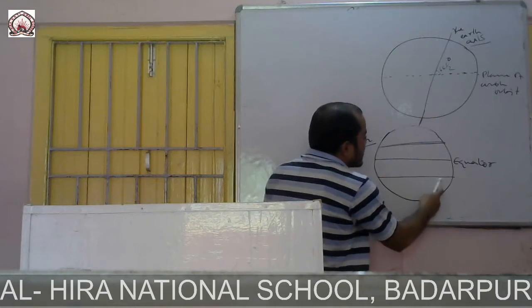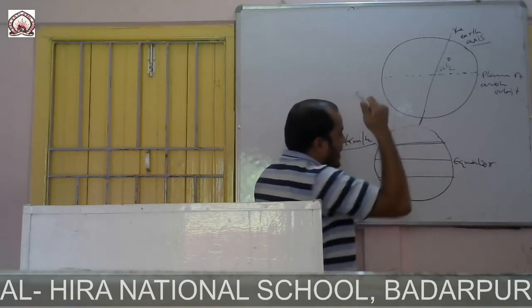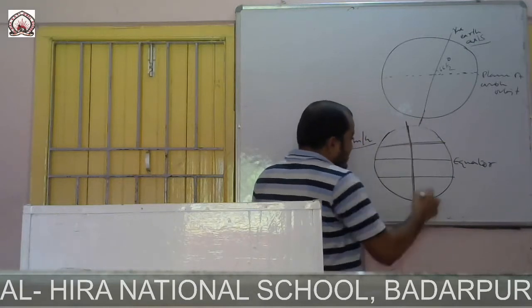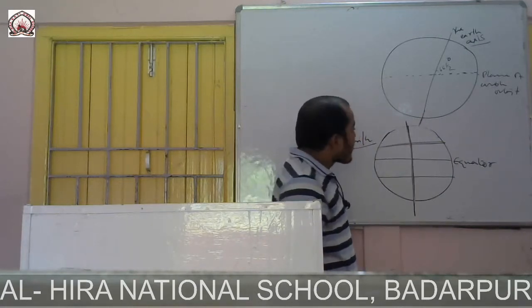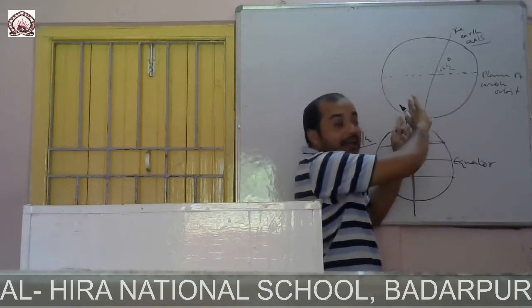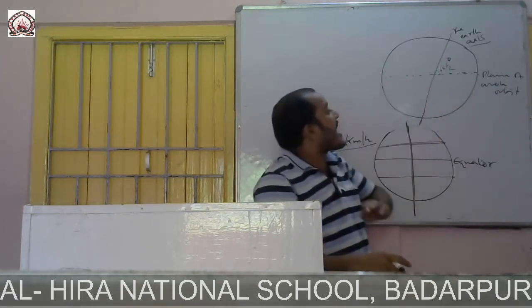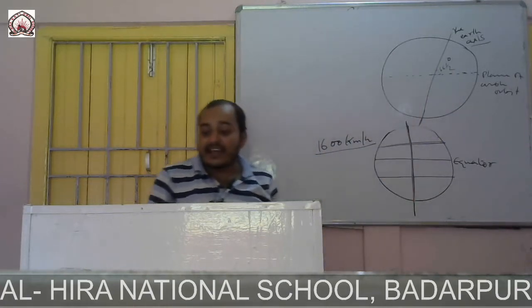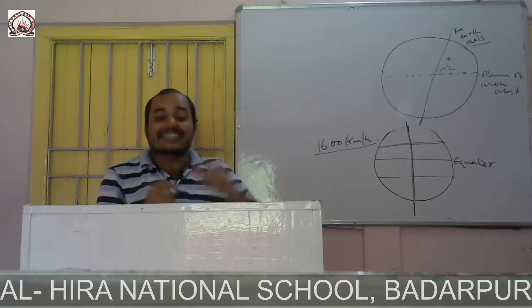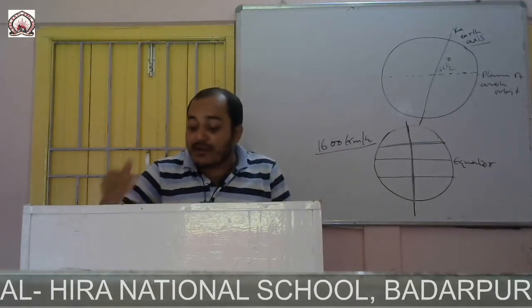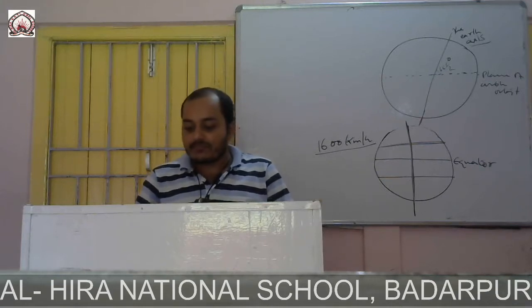This is the equator, this is the Tropic of Capricorn and Cancer, and here is the Earth's axis, inclined towards the plane of the Earth's orbit at 66.5 degrees. It is because of this tilting, this inclination.